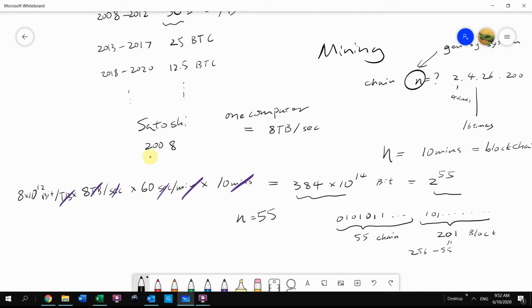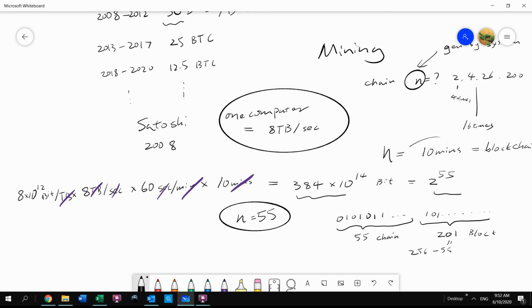Okay, so this is your blockchain. All I'm saying here is when there's one computer at this speed, then the system will set n to be 55, to ensure that each 10 minutes that pass, there will be one blockchain built in the system.